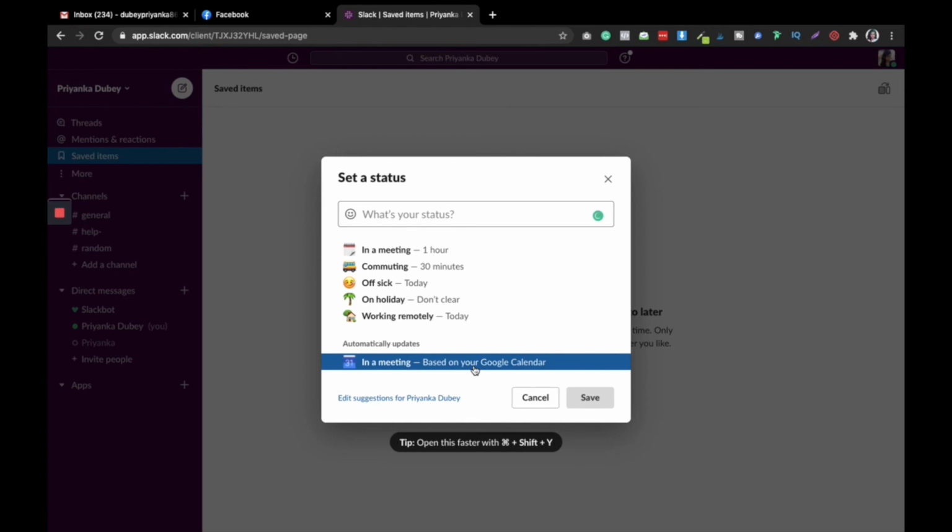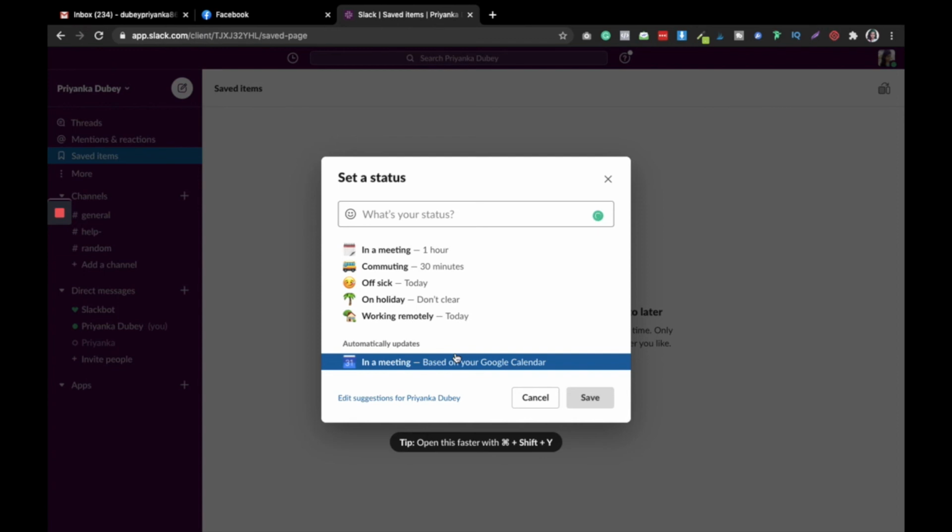Also, if you have connected the Google Calendar with your Slack and you have a meeting in like 2 hours, you can just set it up. Whenever you are booking a meeting, it will be set up in the Google Calendar, and from the Google Calendar it will show in your Slack.